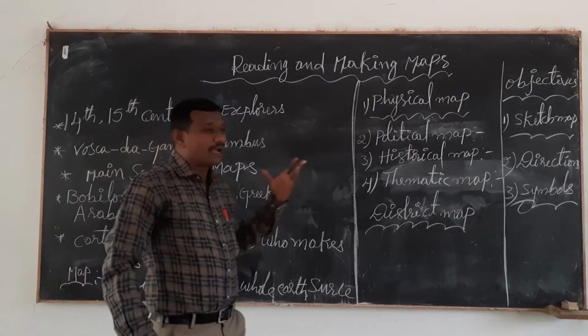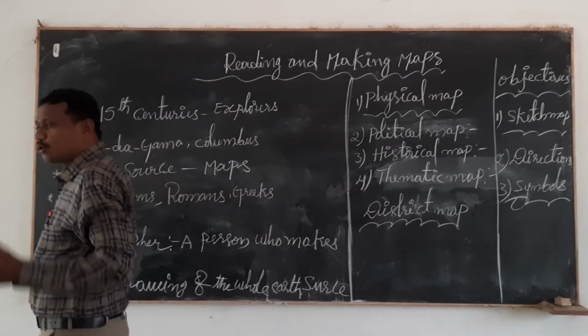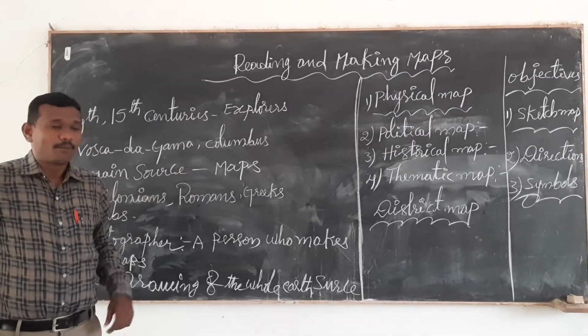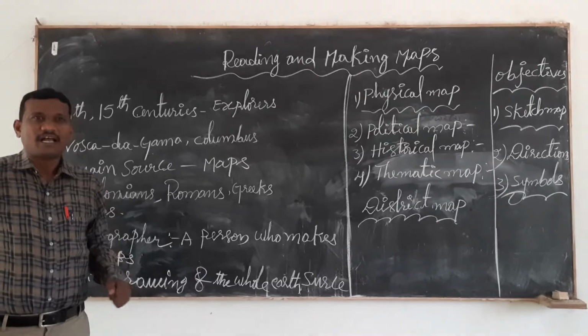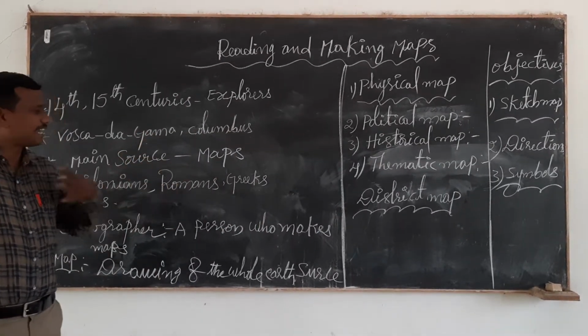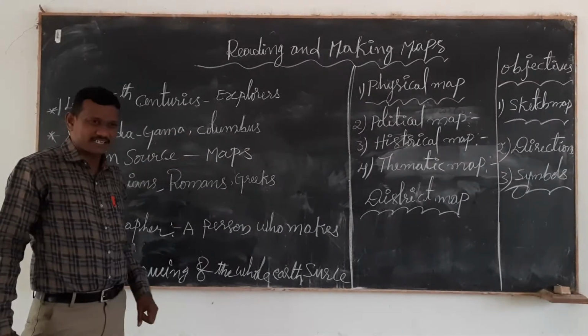Maps are also used in our daily life. The best examples are the construction of buildings, the construction of bridges, planning of agriculture, or construction of industries. These are the main uses. In our daily life also, we are using such types of maps.